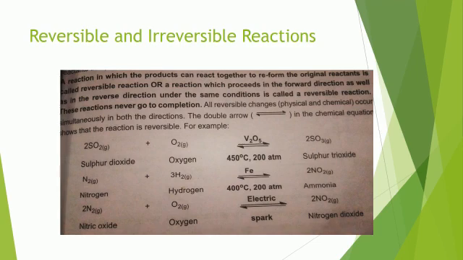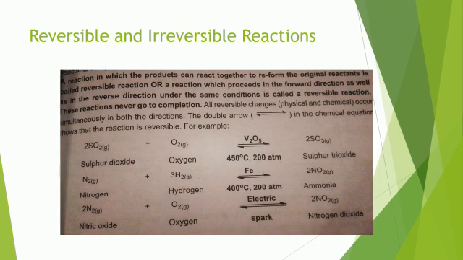These reversible reactions never go to completion. Now, why does this reaction never go to completion? Because reactants transform into the product, and when a reasonable amount of the product is formed, it again transforms into its reactants. That's why they never go to completion. And these are shown by the double arrow.